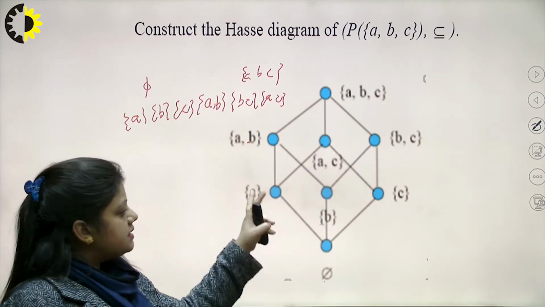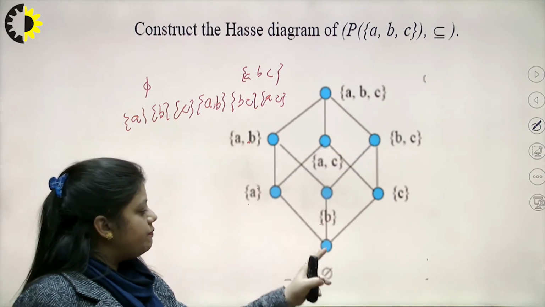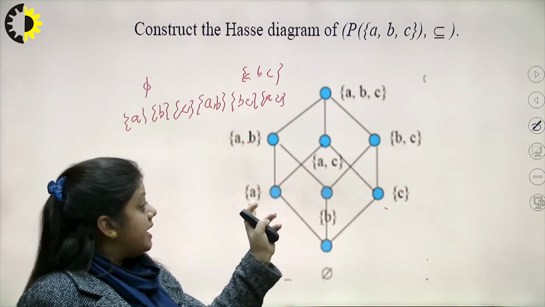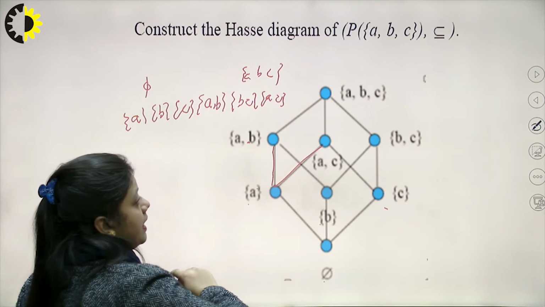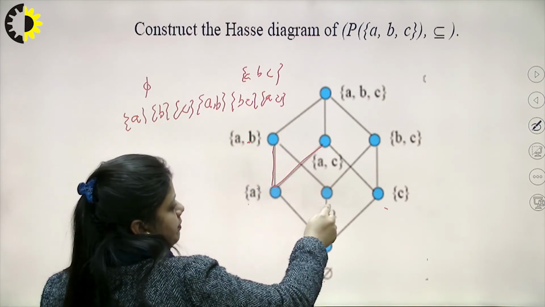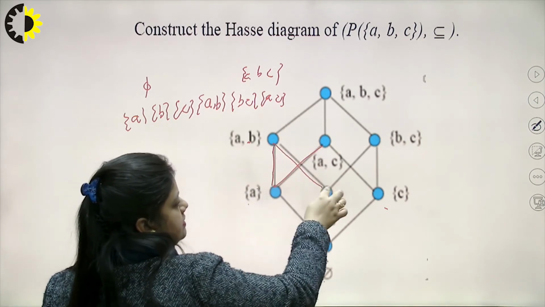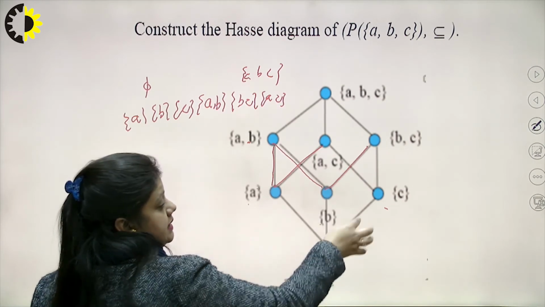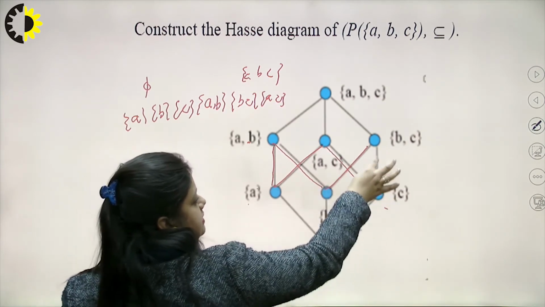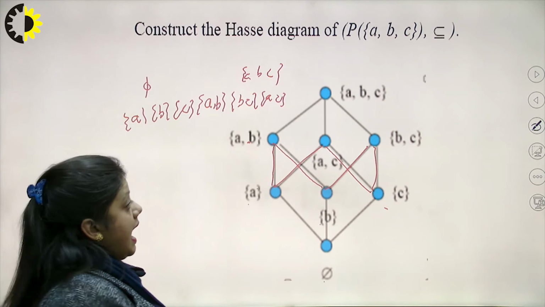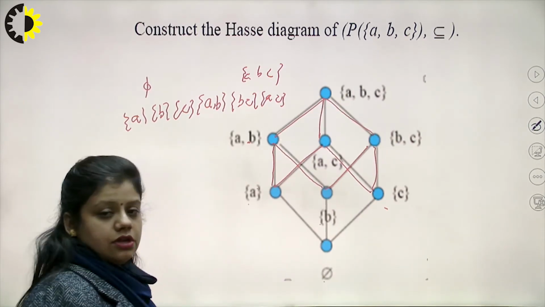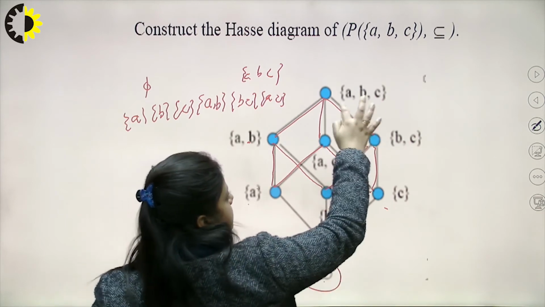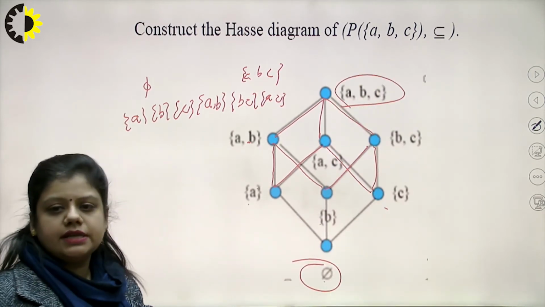Now, null is a subset of {a}, null is a subset of {b}, null is a subset of {c}. {a} is a subset of {a, b}, {a} is a subset of {a, c}, and from here {b} is a subset of {a, b}, {b} is a subset of {b, c}, {c} is a subset of {a, c} and {c} is a subset of {b, c}. And {a, b}, {a, c}, {b, c} are all subsets of {a, b, c}. So, this is my least element and this is my greatest element.